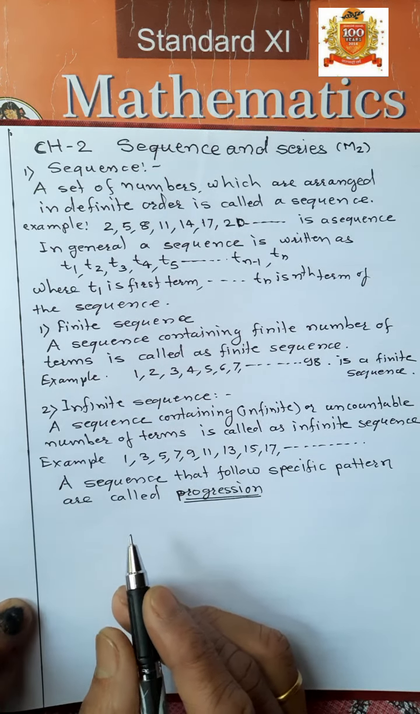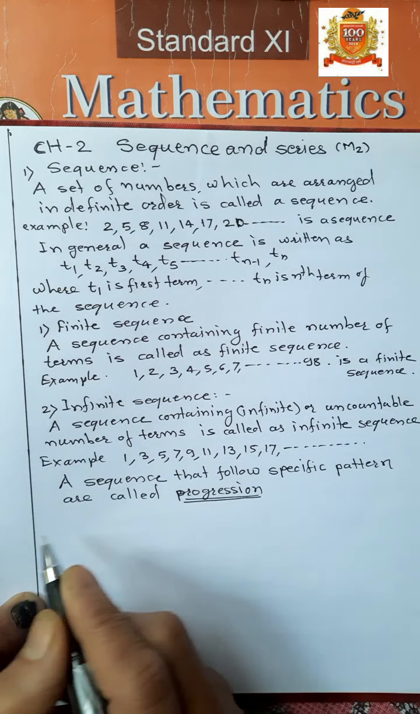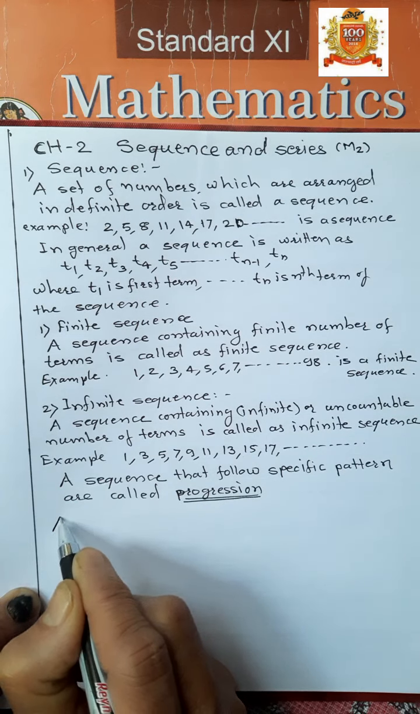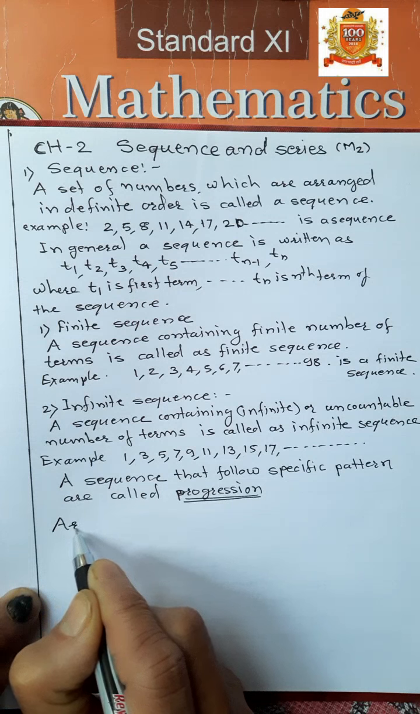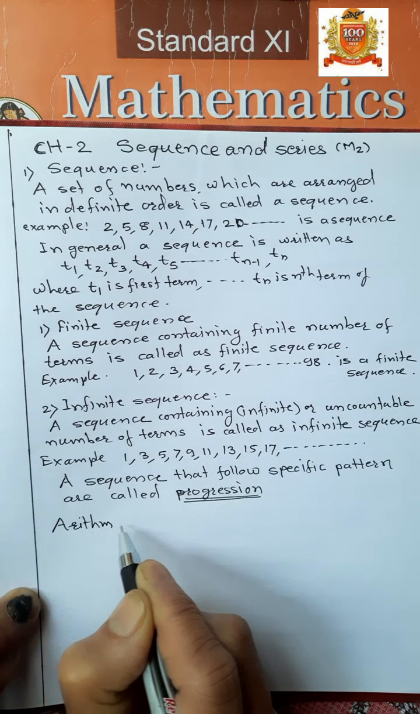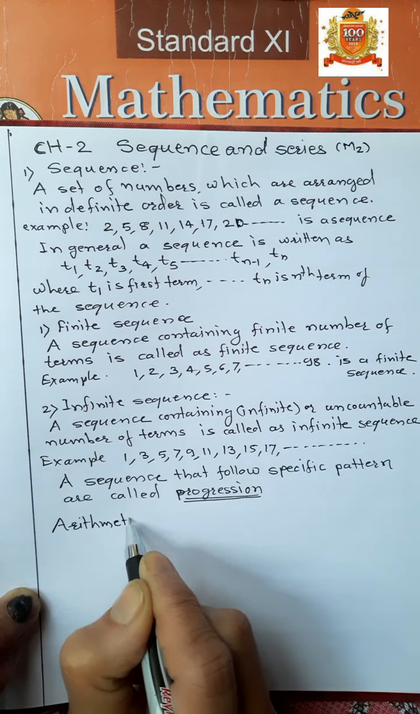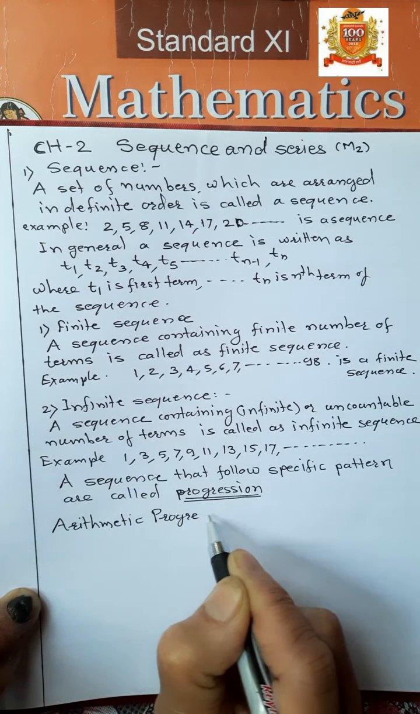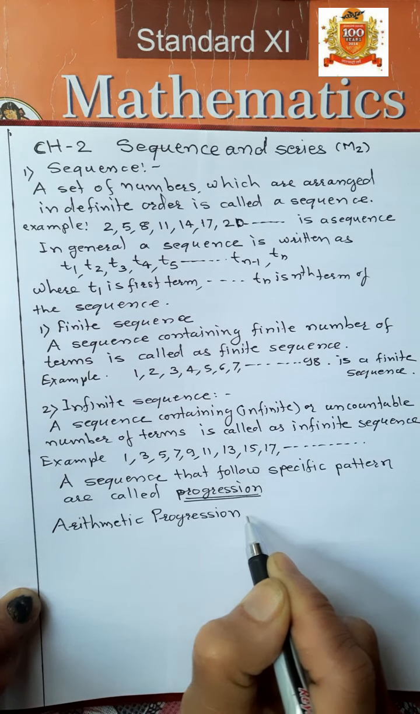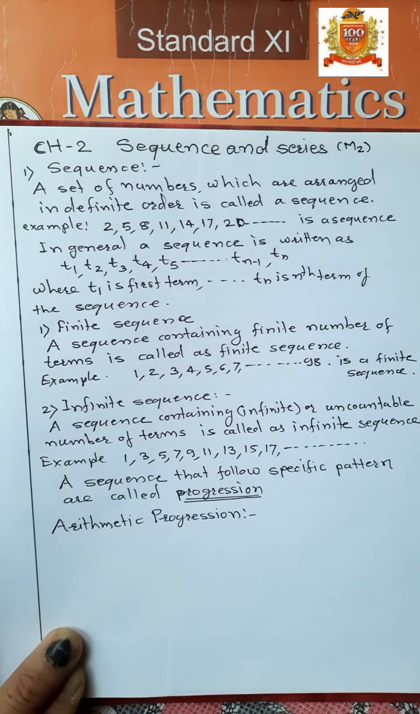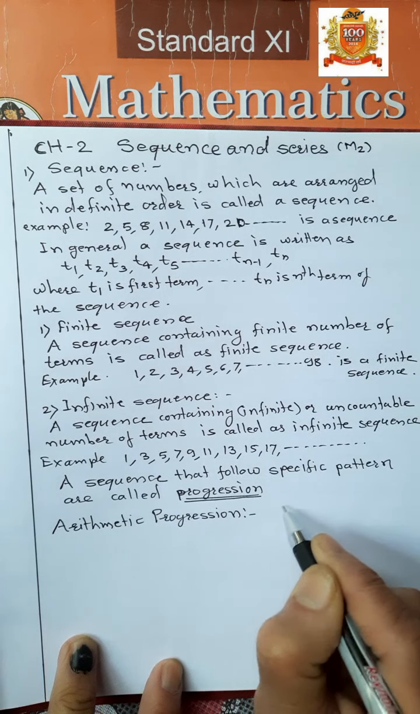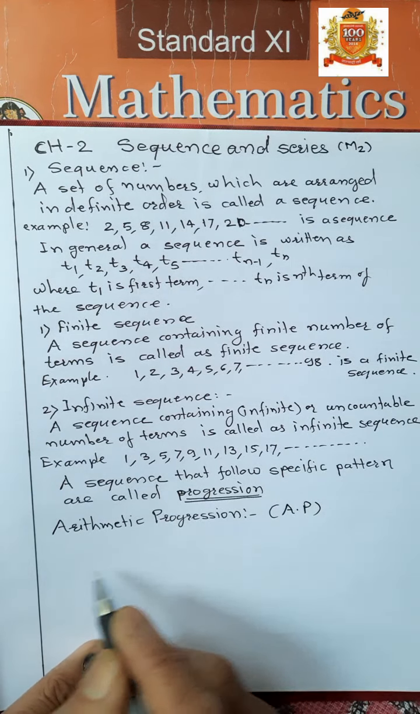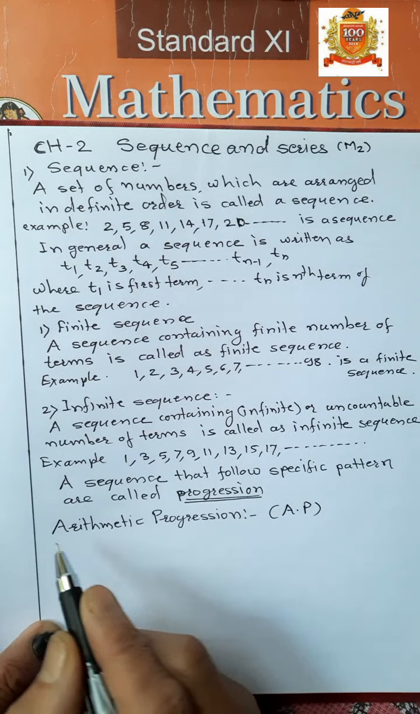Now there are two types of progression. Arithmetic progression. You have studied arithmetic progression in 10th standard, which is shortly denoted as AP. Now we define arithmetic progression.